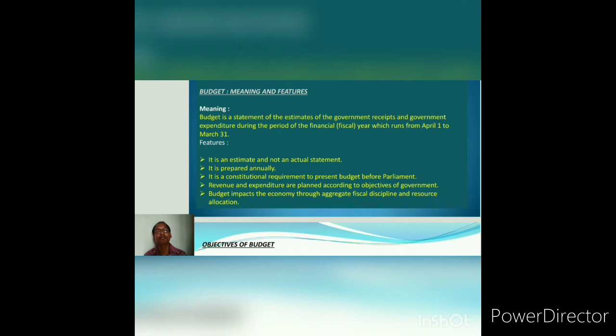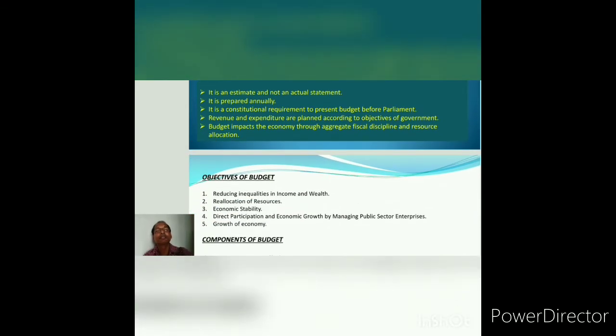So after this meaning of budget and what we discussed about features, we are coming to objectives of budget. And the first objective is reducing inequalities in income and wealth. That means in the government budget different provisions will be there. The gap between the rich and the poor is to be reduced. That means the essential commodities are to be provided to the poor people at a subsidized, lower rate, and at the same time the rich people will be taxed more, so that the gap between the rich and poor is reduced.